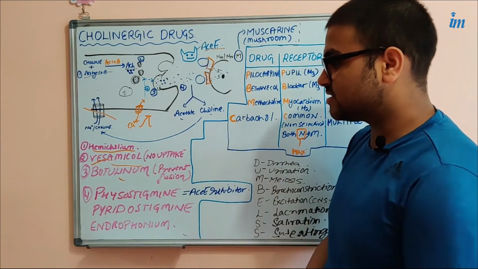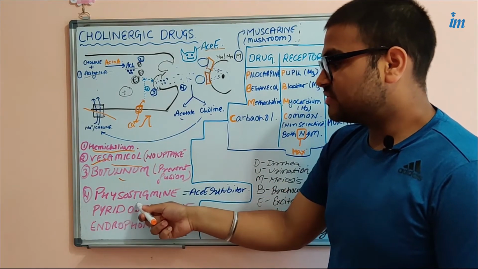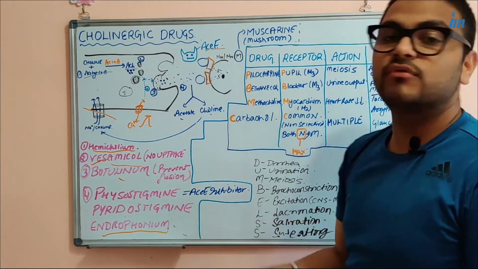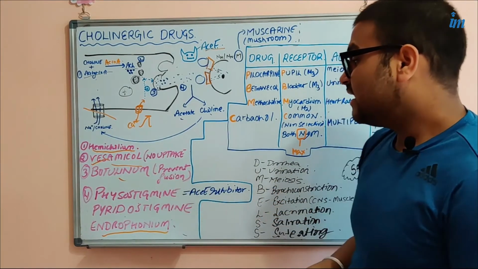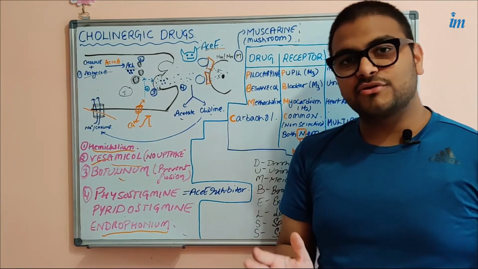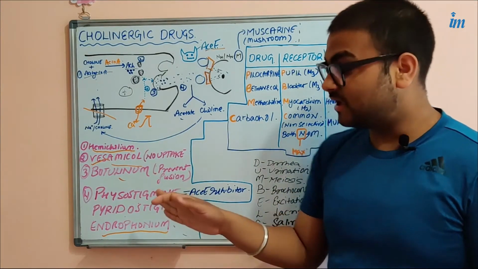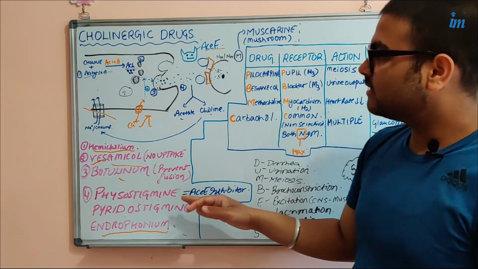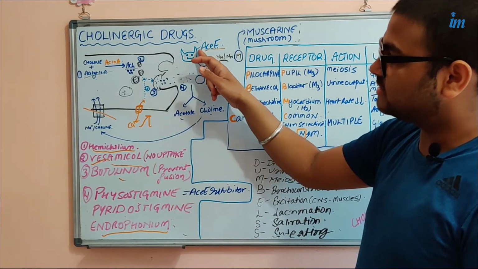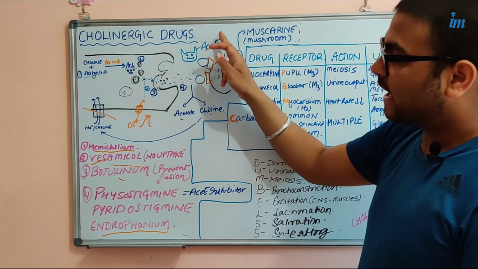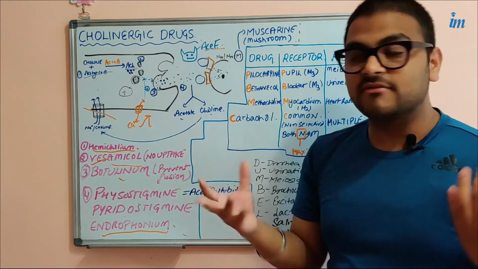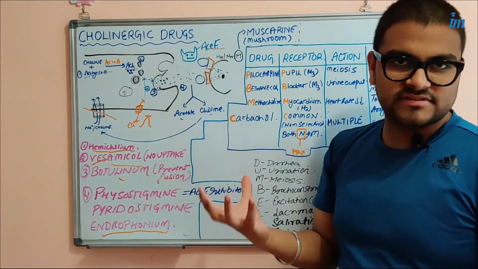Yes, there are agents. These agents are physostigmine, pyridostigmine and edrophonium. These three agents, इनको हम indirect cholinomimetics भी बोलते हैं. So here are the indirect cholinomimetic drugs. ये क्या करती हैं? They block this enzyme, and इस enzyme की blockage की वजह से there is increased level of acetylcholine within the synaptic cleft.